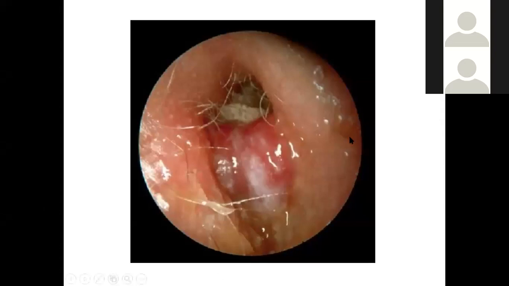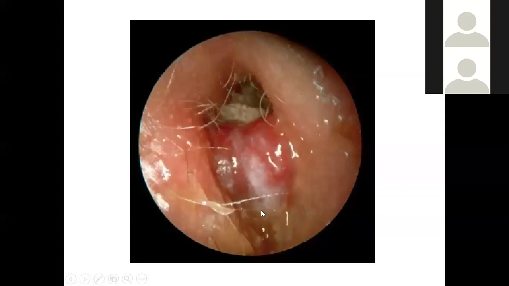Now this is the external auditory canal. You can see the whitish material present in the canal. This is actually desquamated epithelium, the desquamated skin from the bone of the canal due to the damage to the canal.